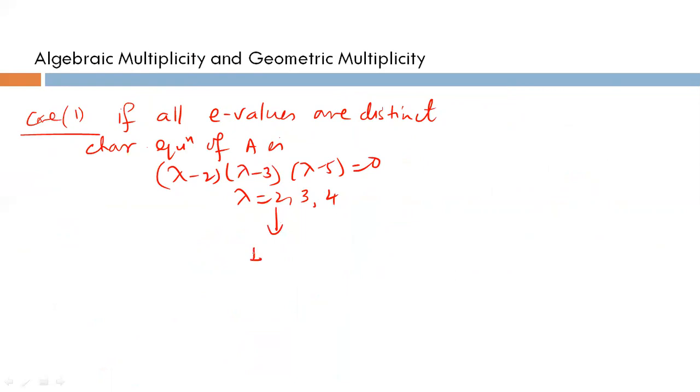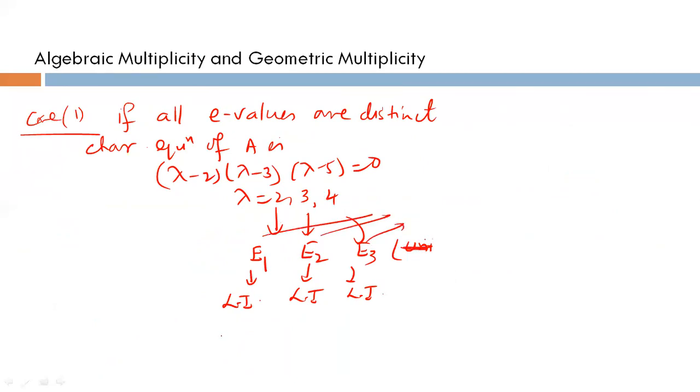Corresponding to lambda equal to 2, you will get one LI eigenvector, then a second LI vector, that will be E2, and you will get E3. Geometric multiplicity will be 1. Means for every distinct eigenvalue, you will get only one eigenvector.